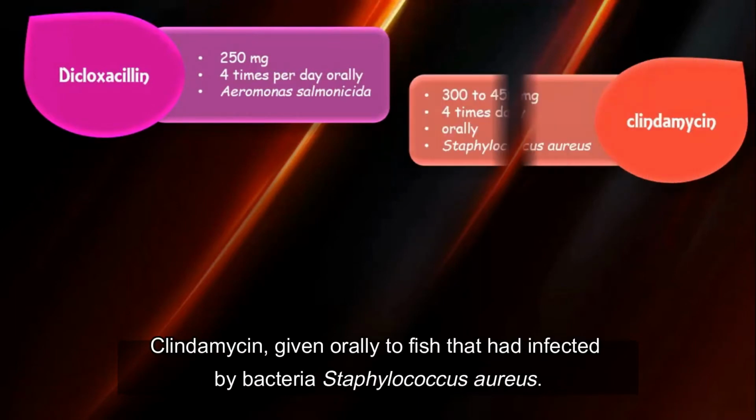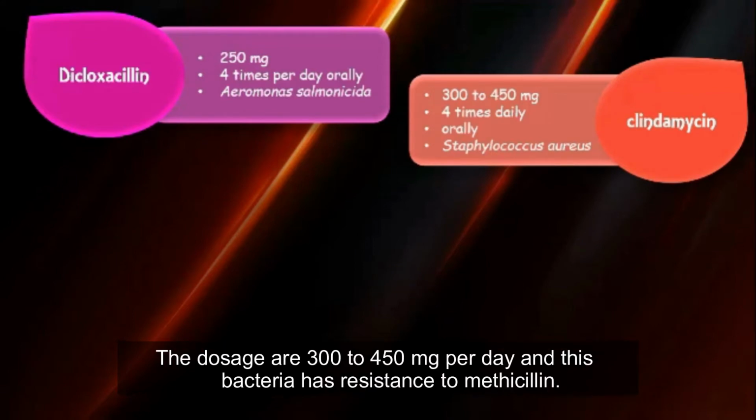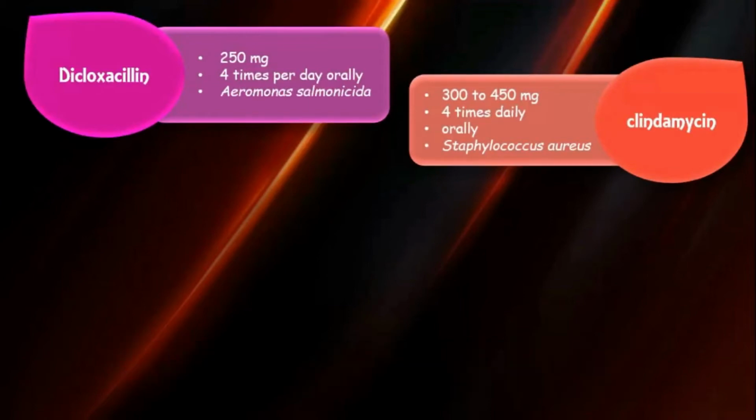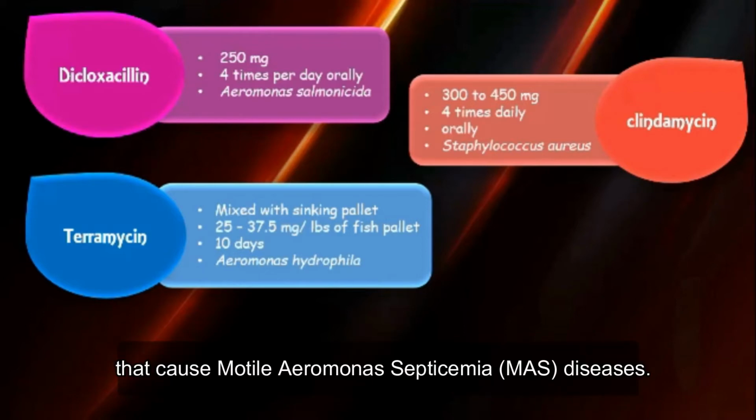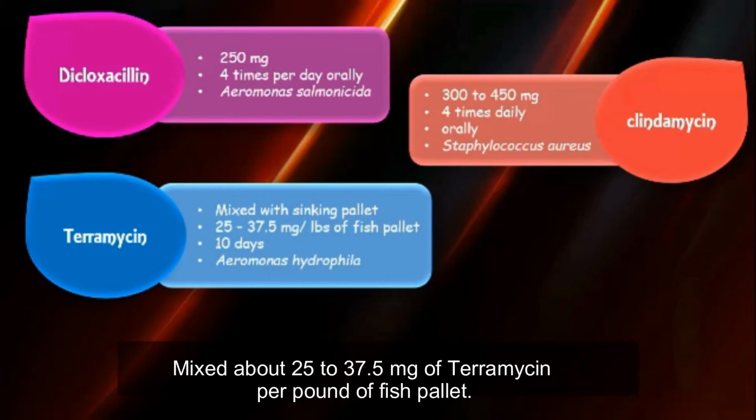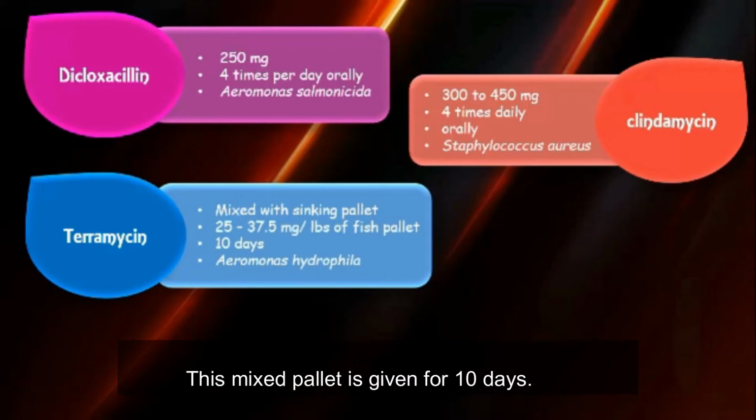Clindamycin is given orally to fish that are infected by the bacteria Staphylococcus aureus. The dosage is 300 to 450 mg per day, and this bacteria has resistance to methicillin. Terramycin is well mixed with sinking pellet to treat fish infected by the bacteria Aeromonas hydrophila that cause motile Aeromonas septicemia disease. Mix about 25 to 37.5 mg of terramycin per pound of fish pellet. This mixed pellet is given for 10 days.